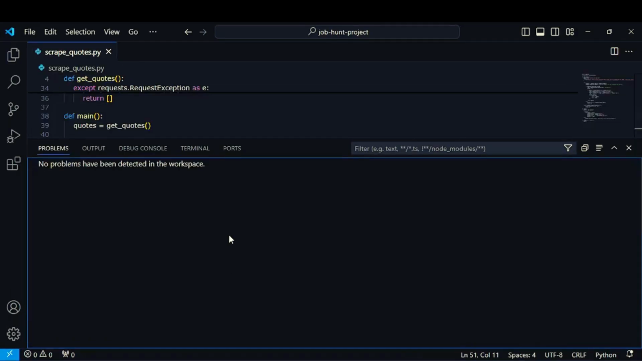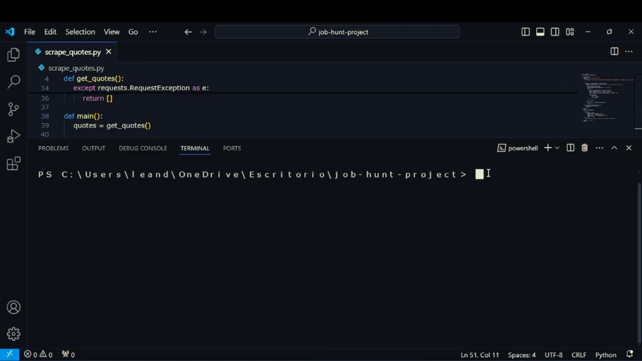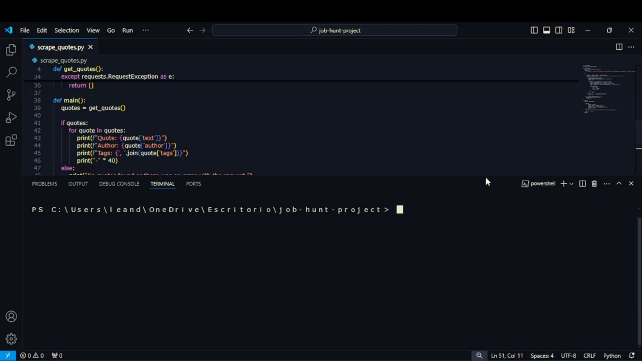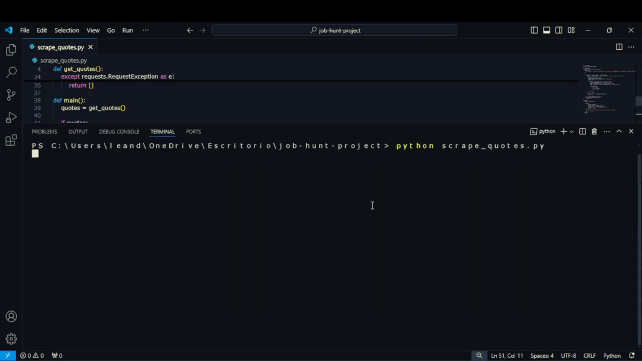Before we wrap up, let's quickly go over how to run this script. Here's what you need to do. Open your terminal or command prompt. Navigate to the directory where you saved the script. And run: python scrape_quotes.py. If everything is set up correctly, you should see the extracted quotes printed in your terminal.